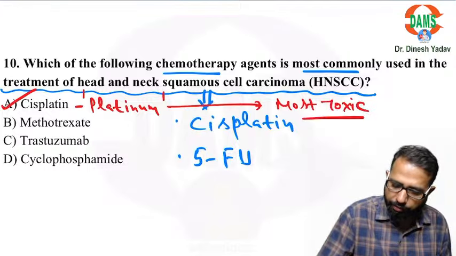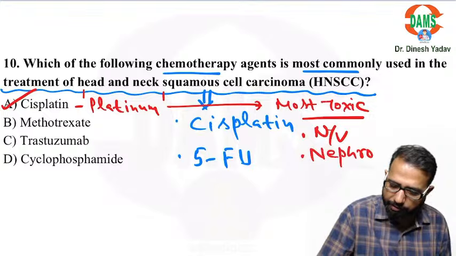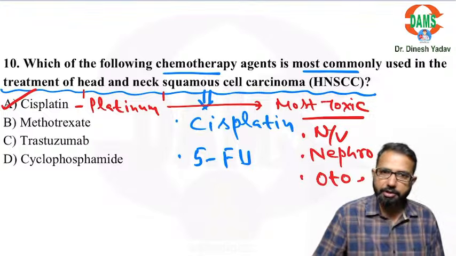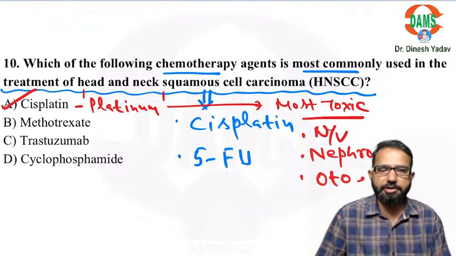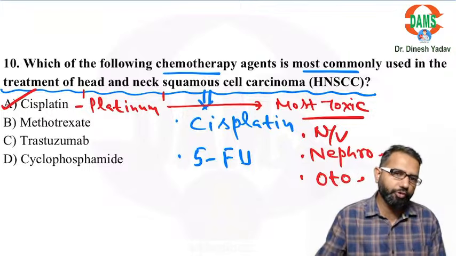They have the risk of nausea, vomiting. They have the risk of nephrotoxicity. They have the risk of ototoxicity. So highly toxic drug. And to prevent this toxicity, we use drugs along with it, like ondansetron used for nausea, vomiting.